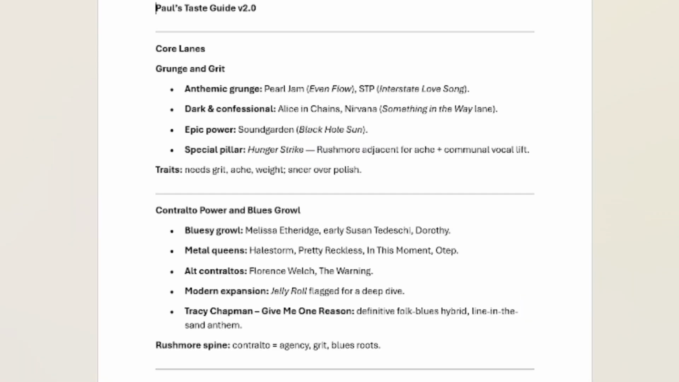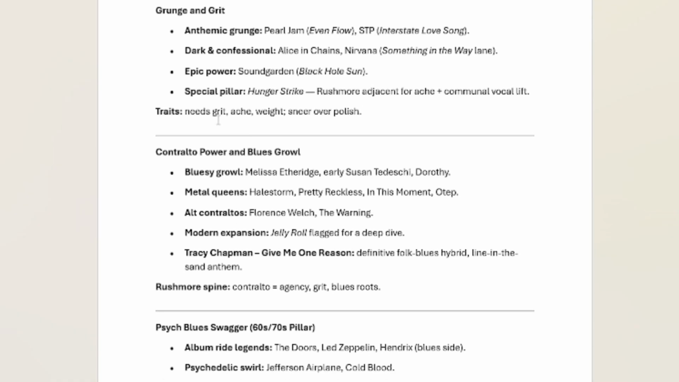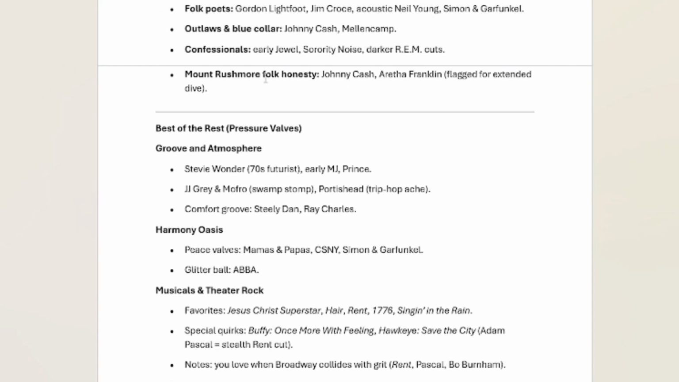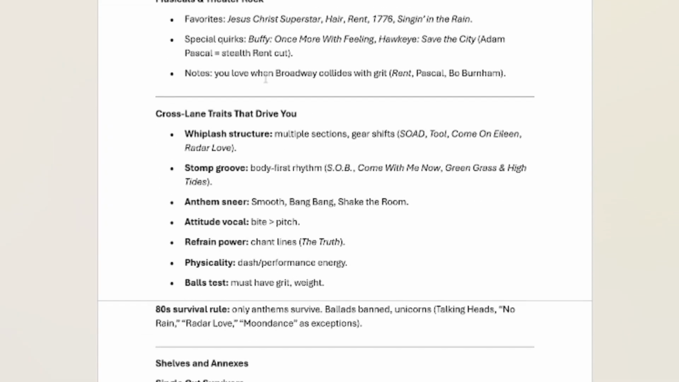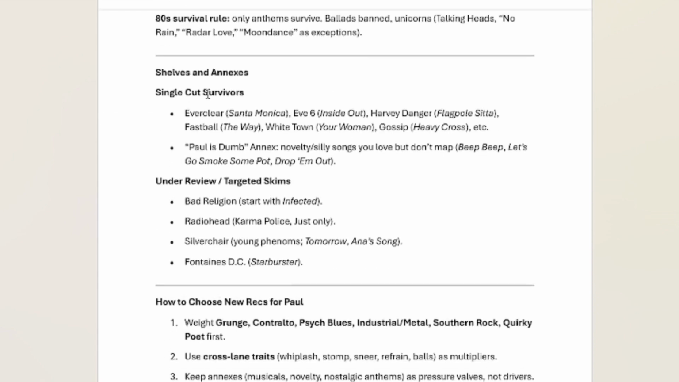So here's my taste map right here. You'll see Paul Taste Guide 2.0 because me and Rob went through this a couple times. But you'll see it identifies core lanes and artists within those lanes and the traits within those lanes. You can see it's very detailed, and once you read it, it will speak a lot to you about what kind of person you are and the kind of music you like, and it's very revealing and very interesting.